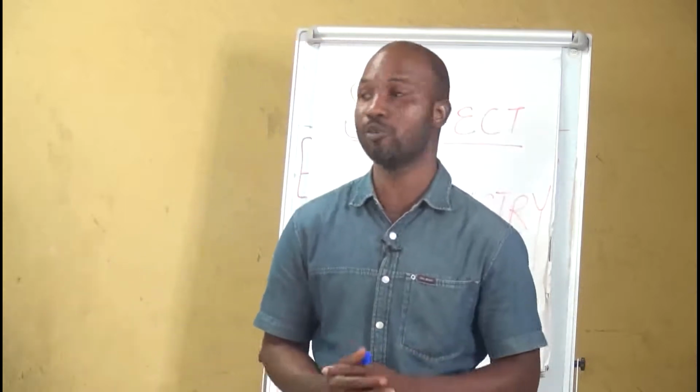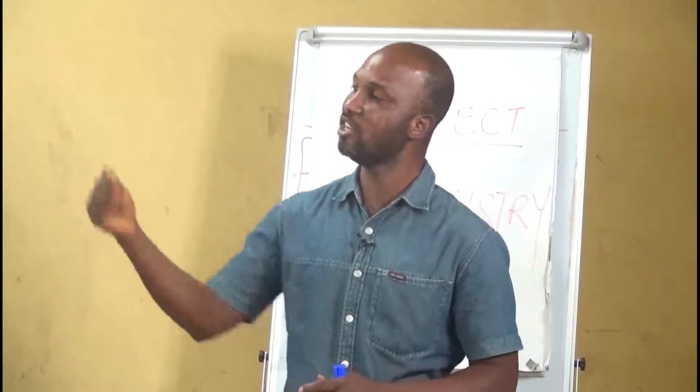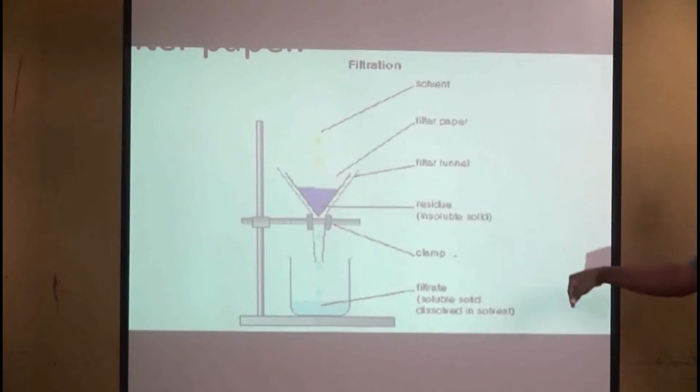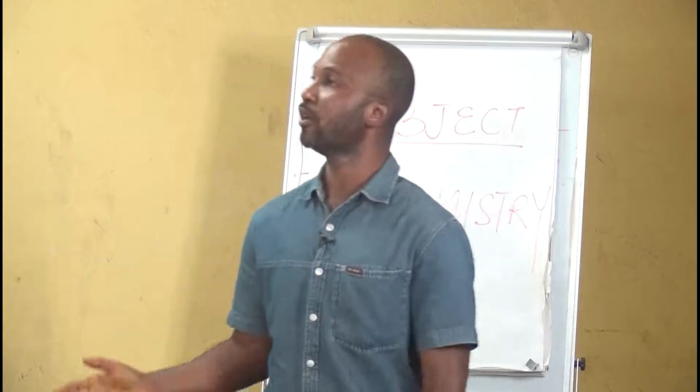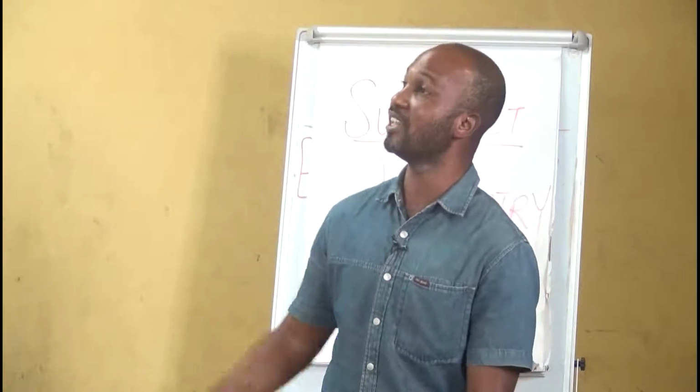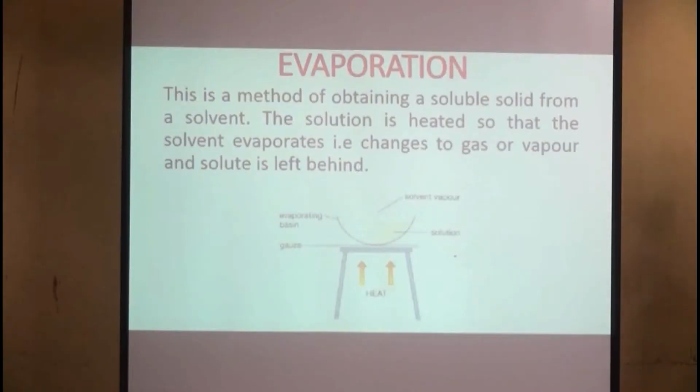In the laboratory we use filter paper, where the liquid passes through the filter paper and is collected as filtrate, while the solid particle, which is insoluble, is trapped on top of the filter paper and is called a residue. Now, the next separation method is evaporation. Evaporation is a method of obtaining soluble solid from a solvent.